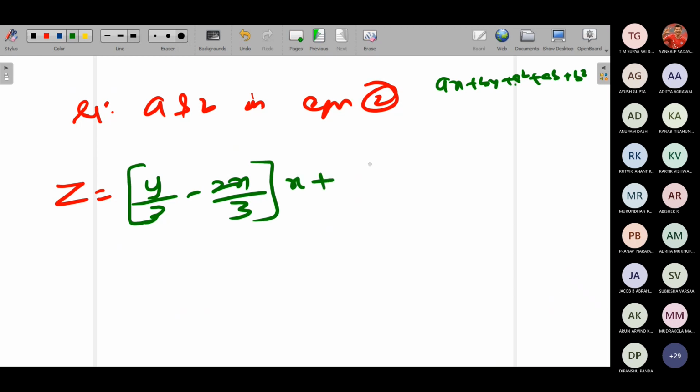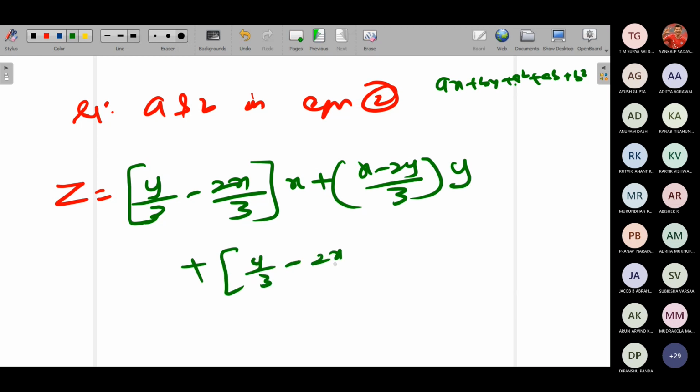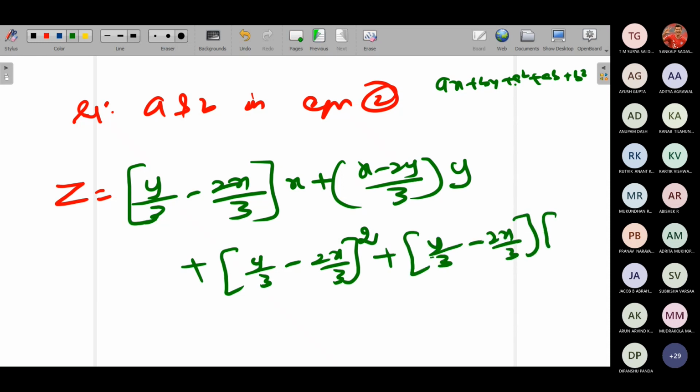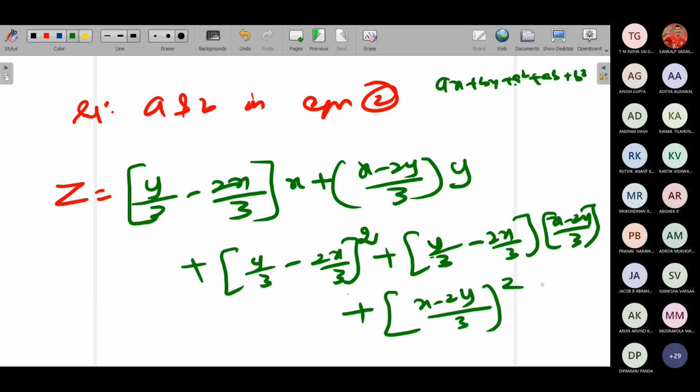Plus b into y. What's the value of b? b is x minus 2y by 3. So x minus 2y by 3 into y, plus a square. a square is y by 3 minus 2x by 3 the whole square, plus a into b, so y by 3 minus 2x by 3 into x minus 2y by 3, plus b square. b square is x minus 2y by 3 the whole square. Now we have to expand this and simplify this to get back the required solution.